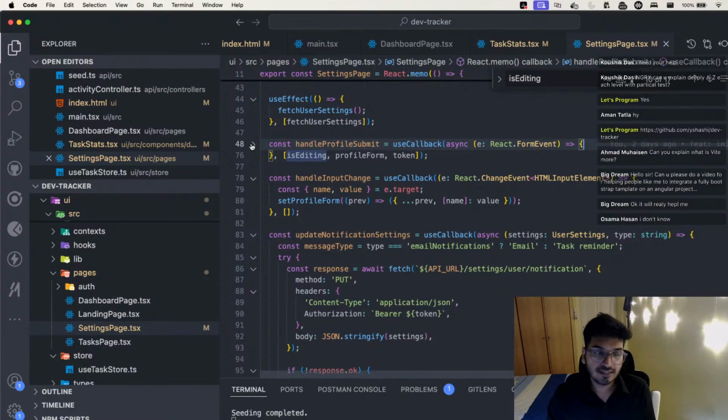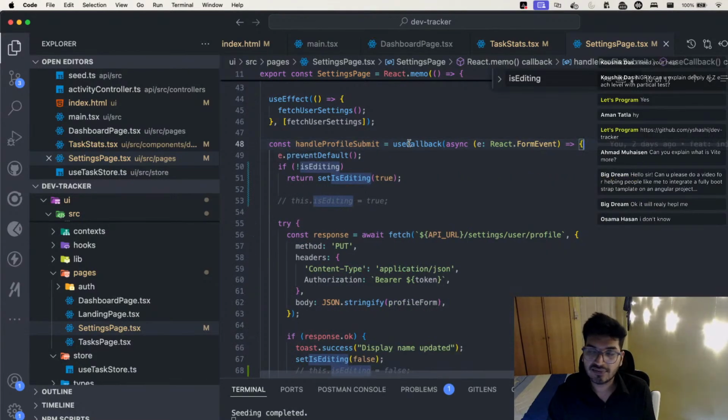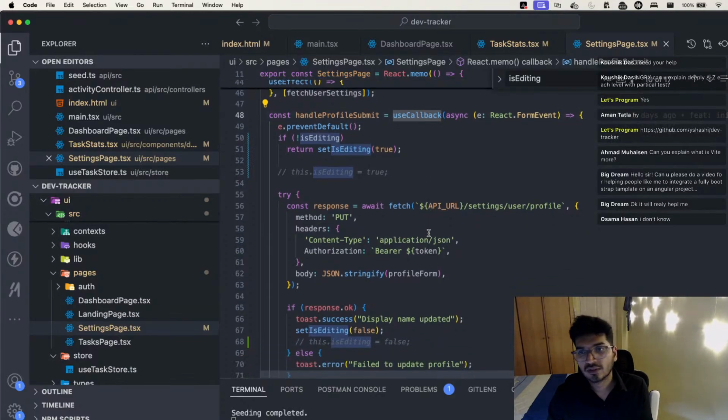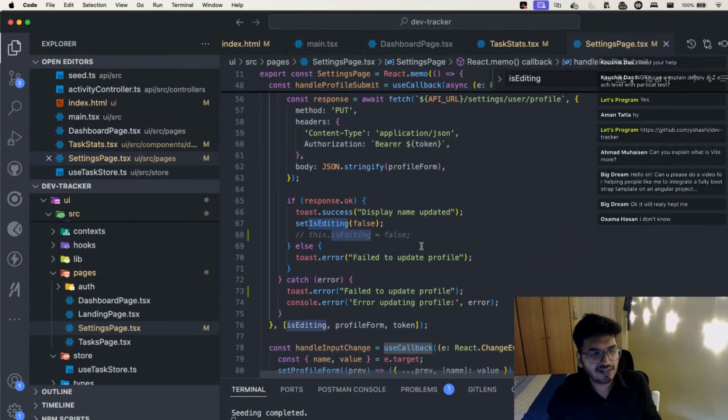The only thing, if you see, is that we are wrapping it with a use callback. And this is just for making sure that React is not doing re-rendering. So we make sure that we are using this use callback to do the performance optimization. And again, I don't think so in Angular, right? You have, remember, something called change detection and all that.